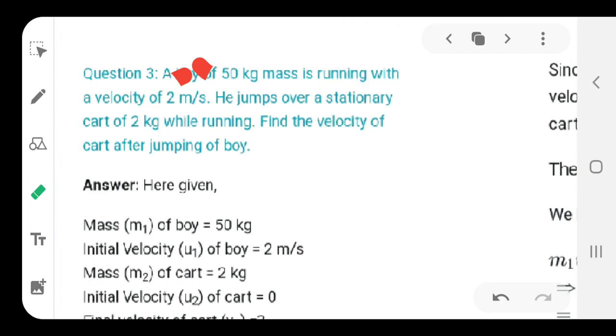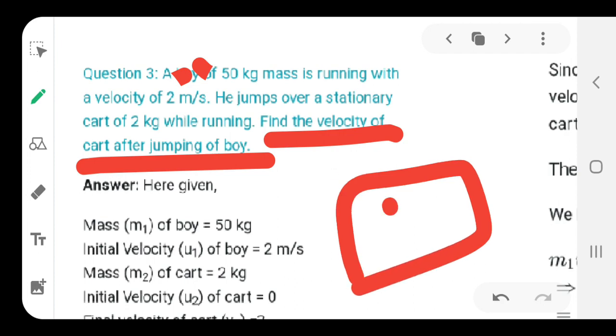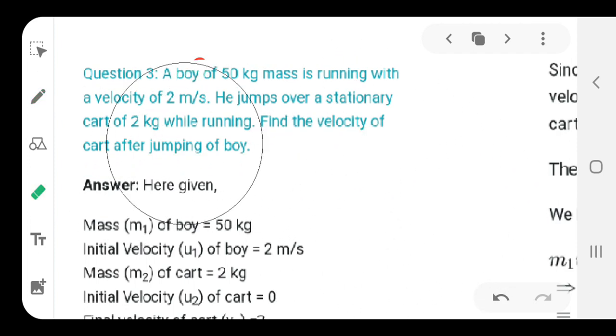The weight of the cart is 2 kilogram, and then they ask you to find the velocity of the cart after the boy jumps in it. Now, make sure that in the second case the cart and the boy are one unit. So, they ask you what is the final velocity when that condition takes place.